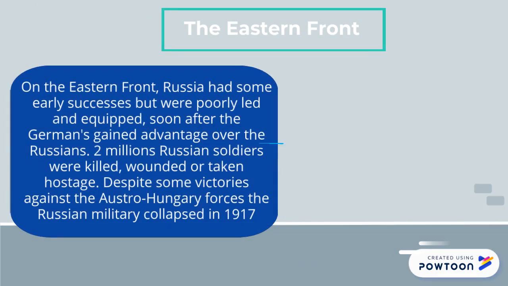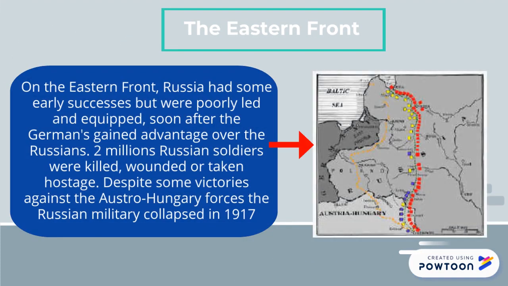The Eastern Front. On the Eastern Front, Russia had some early success but were poorly led and equipped. Soon after, the Germans gained advantage over the Russians. 2 million Russian soldiers were killed, wounded, or taken hostage. Despite some victories against the Austro-Hungarian forces, the Russian military collapsed in 1917.